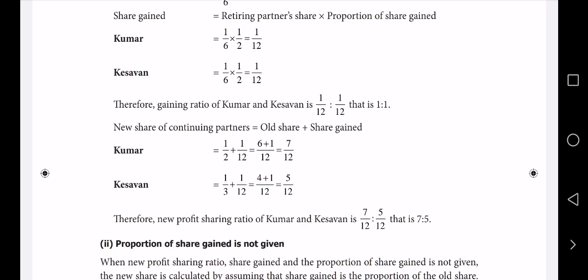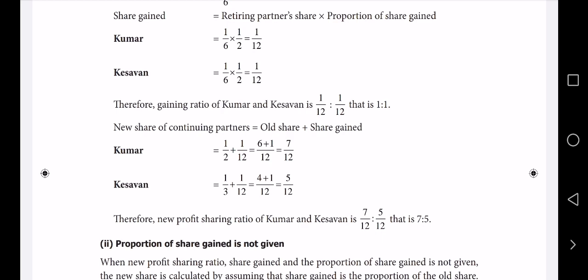Then for Kesavan, his old share is 1/3 plus his gain 1/12. Therefore, the same way, taking the LCM, 12: 4 threes are 12, 4 ones are 4, 1 twelve is 12, 1 one is 1, therefore 4 plus 1 is 5, 5/12. Therefore at the end the new profit sharing ratio of Kumar to Kesavan equals 7/12 and 5/12, that is 7:5. 7:5. Okay ma?